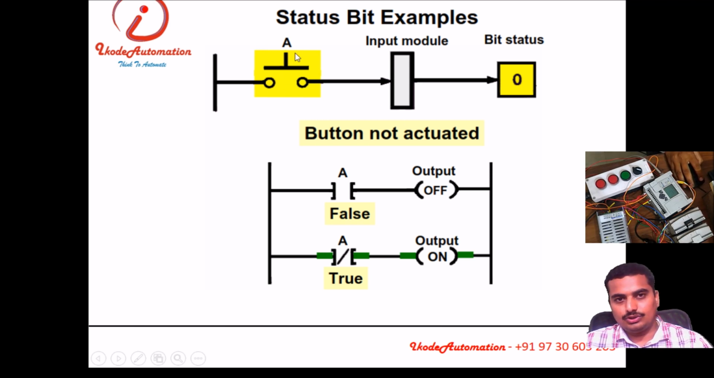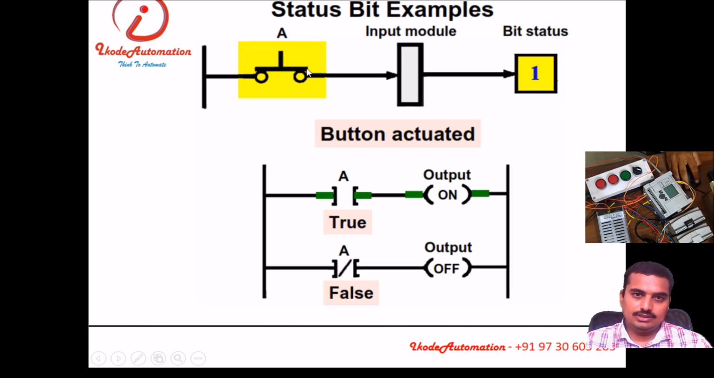Okay, see, here is an input module, and a physical input is connected. If this input is not pressed, then it will show status 0. If I press this input, it will show the status 1. This we have seen practically.